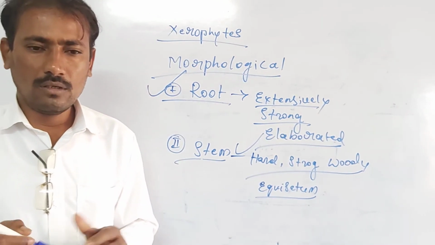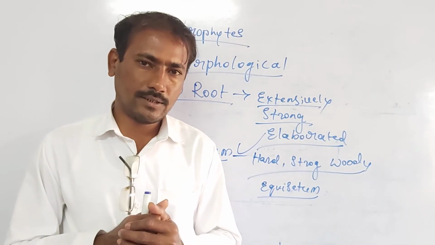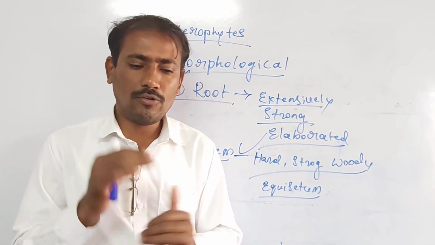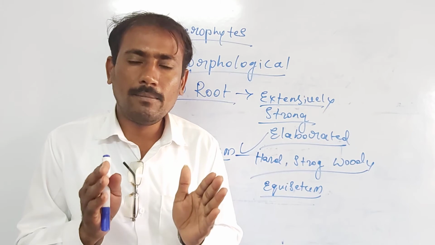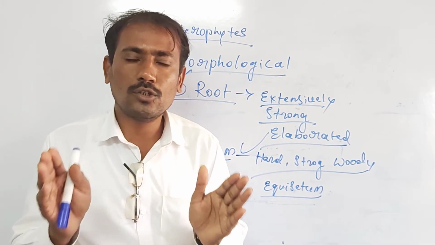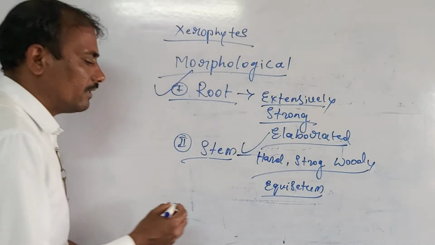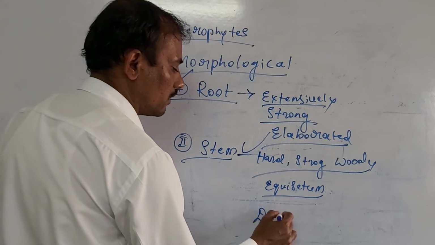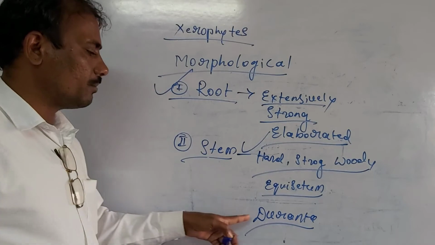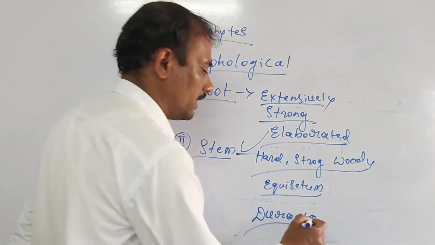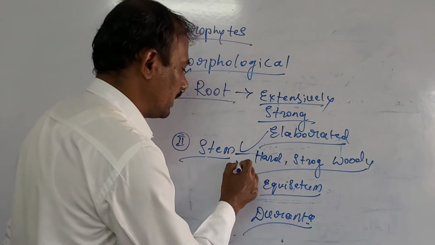Then in some of the xerophytes, the stem is modified into thorns. An example may be given here: Duranta plumeri. The stem is modified into a thorn in this plant.